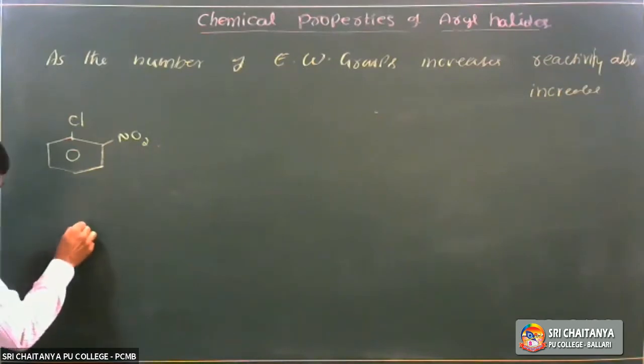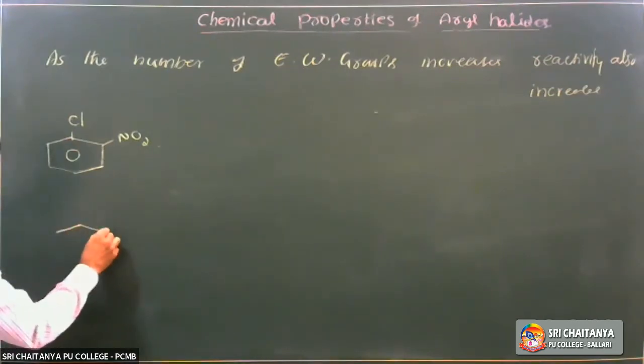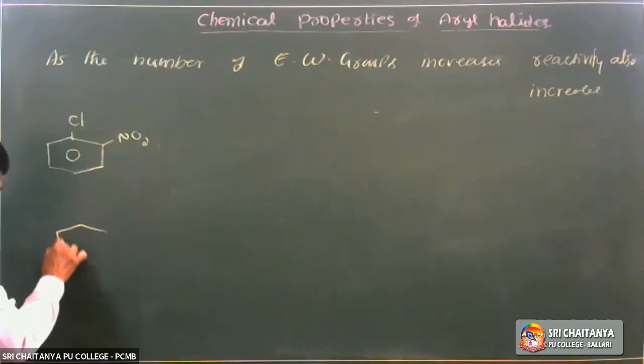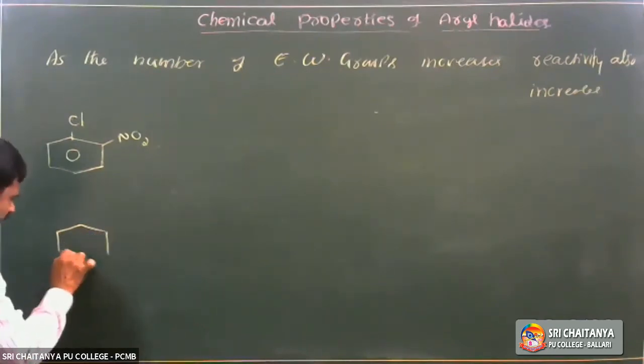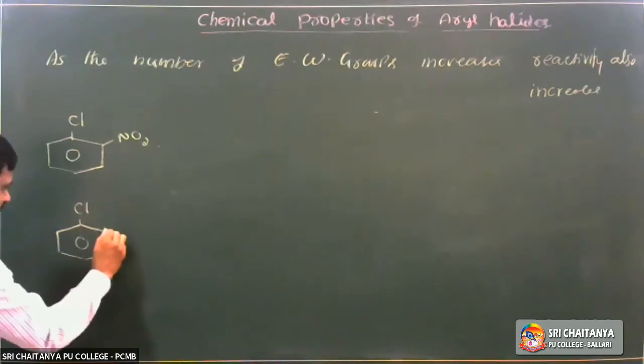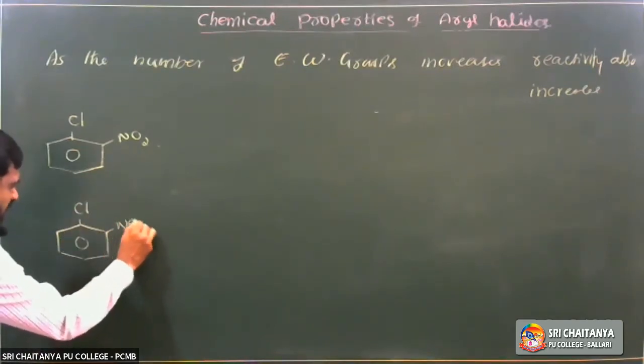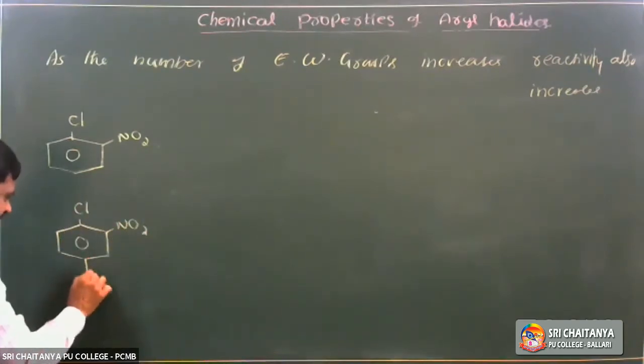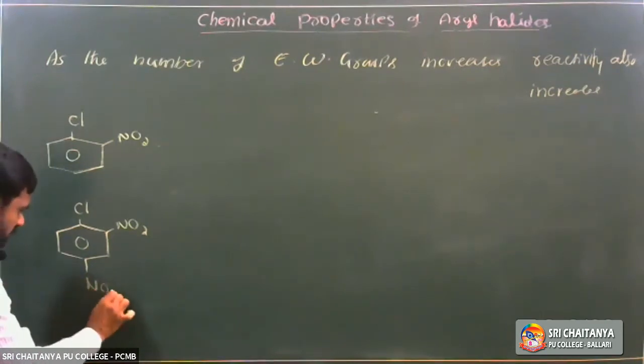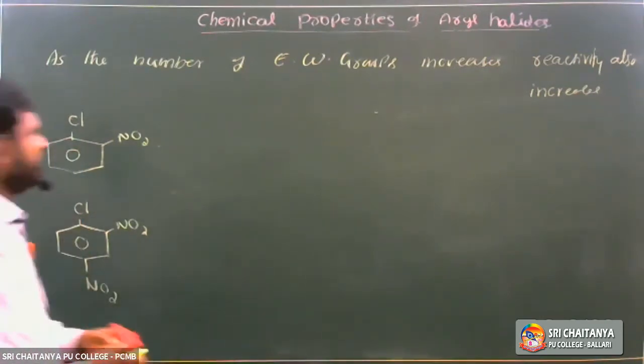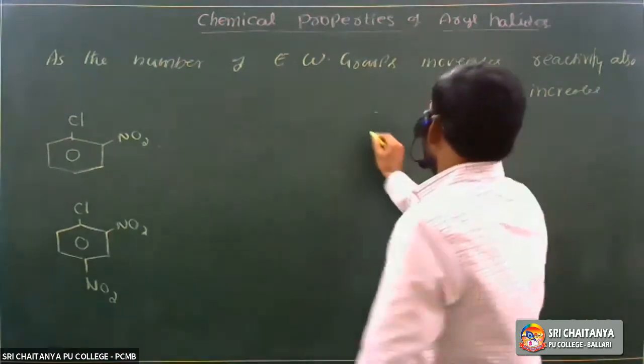Next, take the second one. The second haloarene contains two nitro groups, meaning electron withdrawing groups. It is chlorobenzene with one nitro group at the ortho position and the second nitro group at the para position. Next, take a third compound.